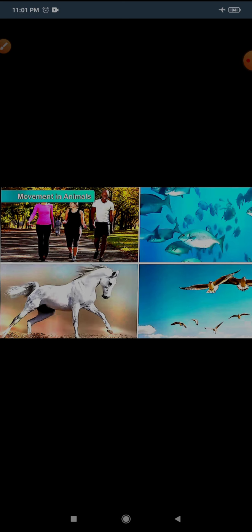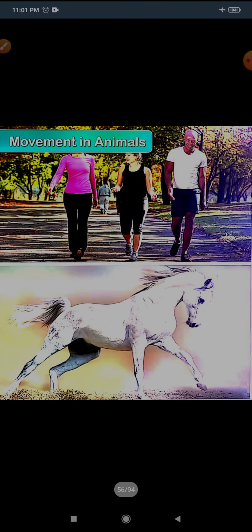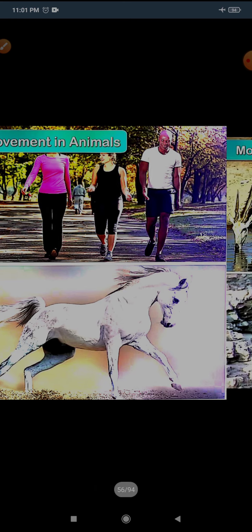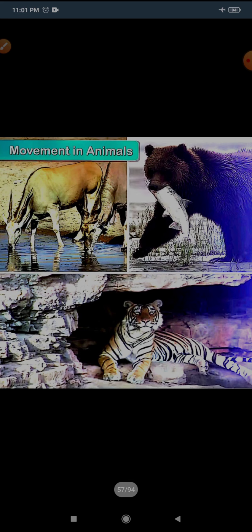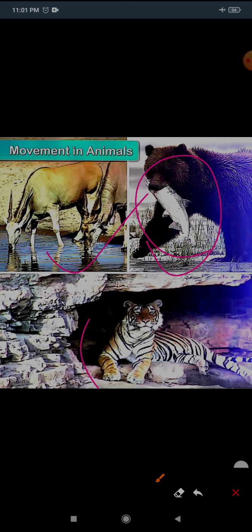Now next, movement in animals, how animals move. Movement in animals is called locomotion. Animals move from place to place for various reasons. And what are the various reasons? The first reason is they move in search of water, food and shelter. Here you can see they move in search of water, food and shelter. So this is the first reason that they move from place to place.